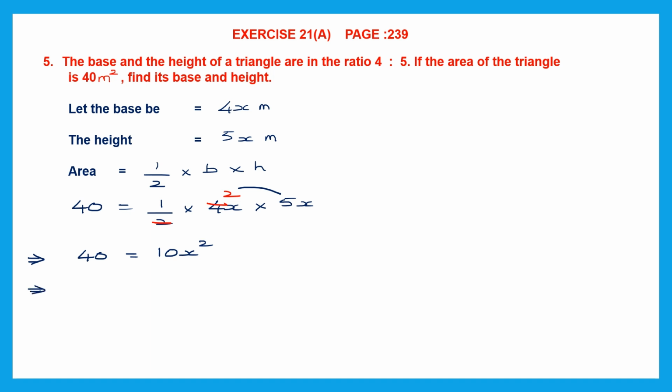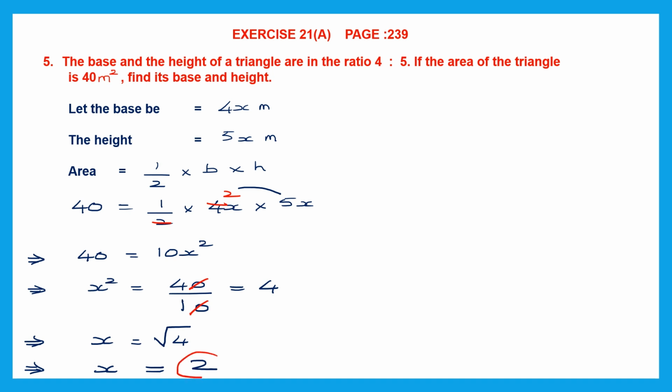That means x square will be equal to 40 divided by 10. Why division? Because here it is multiplication, so when we transpose it, it becomes division. Now let's cancel. I can cancel the zeros. 4 by 1 is equal to 4. That means x square is equal to 4. So x will be equal to the square root of 4. And what is the square root of 4? 2. So x is equal to 2.